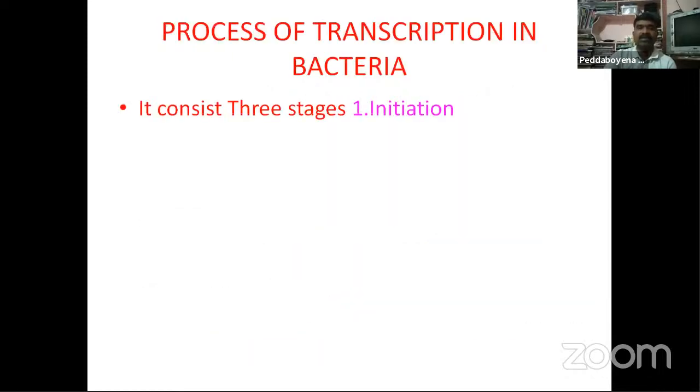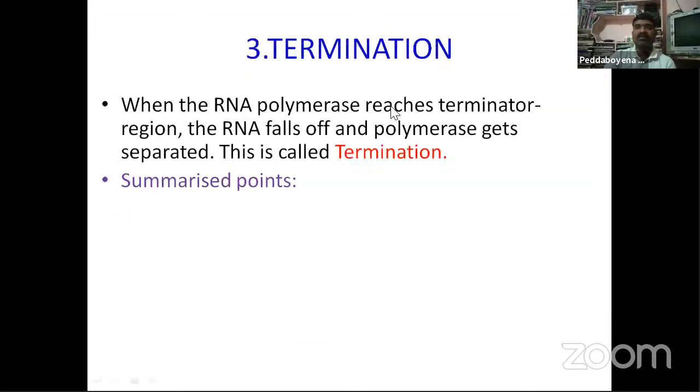So remember the three stages: initiation, where the polymerase is attached; elongation, where the helicase is increasing the gap between the two strands; and termination. Finally, when the RNA polymerase reaches the terminator region, the RNA falls off and the polymerase gets separated. When the separation is completed, that process is called termination.